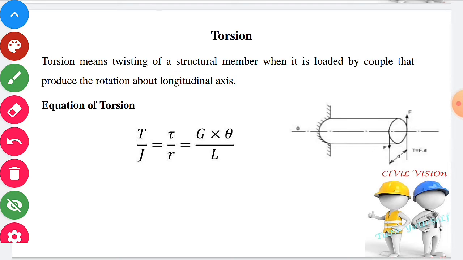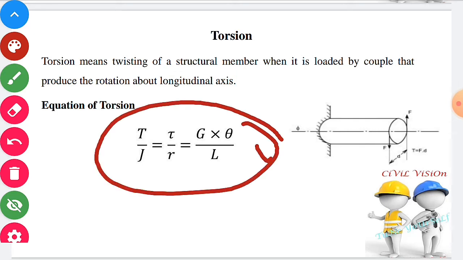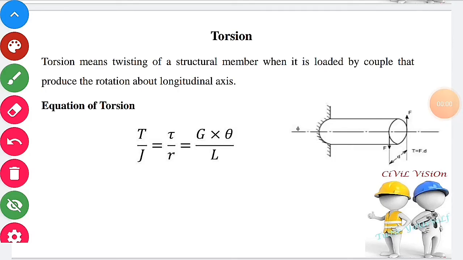If torque is applied in a non-circular section, then warping will occur. Therefore, the equation of torsion is only valid for circular shaft or hollow circular shaft. Equation of torsion: T by J equal to tau by R equal to C theta by L. T is nothing but applied torque. J is the polar moment of inertia. It is defined as the internal resistance against the shear stress.